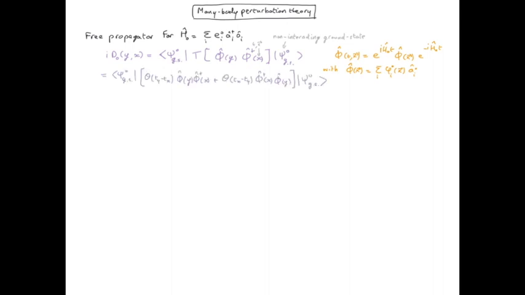We see that the first term creates a particle on top of the ground state, propagates it and then annihilates it later. The second term, on the contrary, first annihilates the particle, which is already in the ground state, and then recreates it later. So the first term describes the propagation of a particle, the second term describes the propagation of a hole. Both are physically relevant and could happen. For simplicity, however, we are going to focus only on the particle term, the first one, and we are not going to take into account the hole propagation.